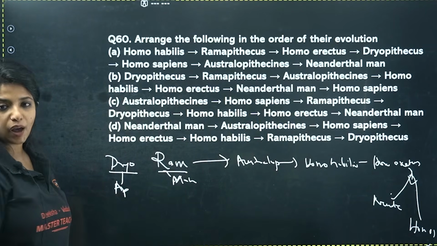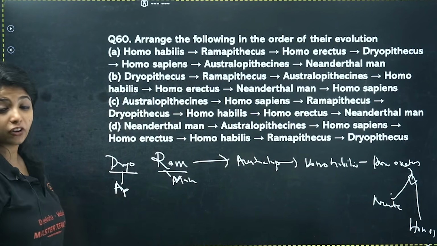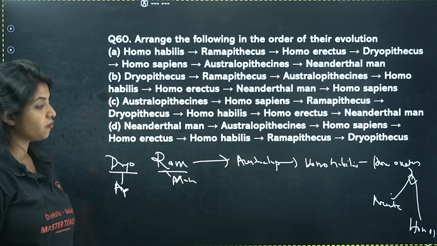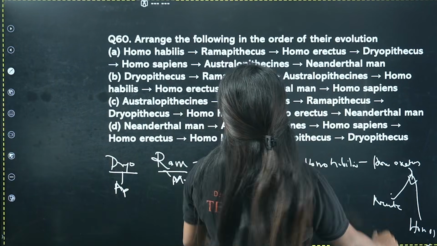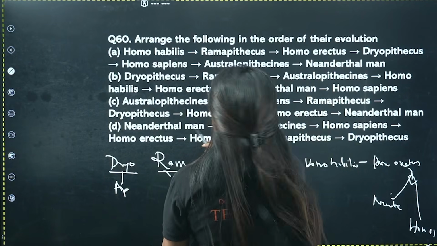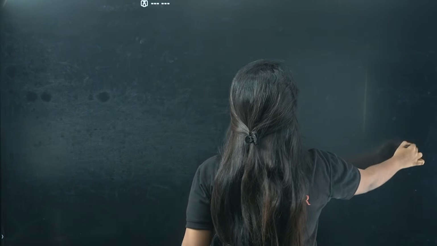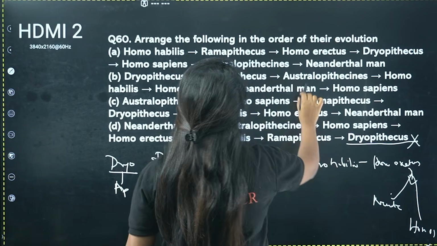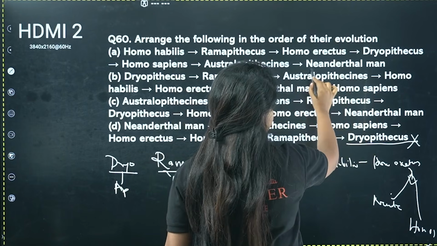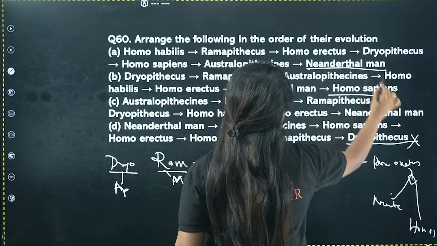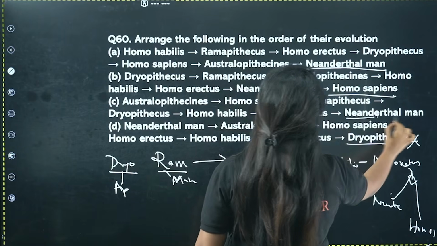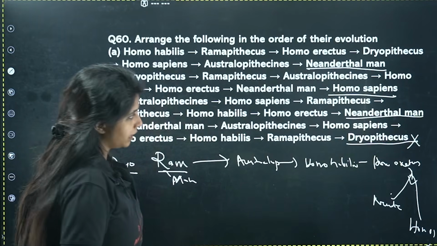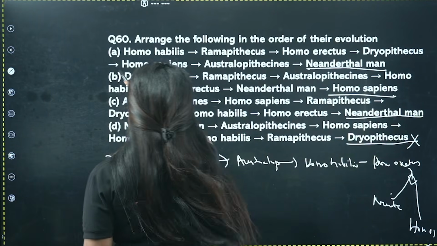So, how do you find your answer? First of all, try to find if Homo sapiens are found at the end. In the last option, Dryopithecus is at the end, so that is definitely a wrong statement. Neanderthal man is there. Sometimes they might have missed Homo sapiens, so these two options are still there. What about this option? This option is also still there. So we have 3 options to look at.